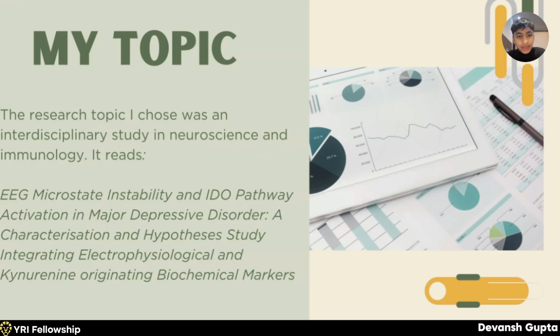So my topic is EEG Microstate Instability and IDO pathway activation in Major Depressive Disorder, a characterization and hypothesis study integrating electrophysiological and uranium originating biochemical markers.